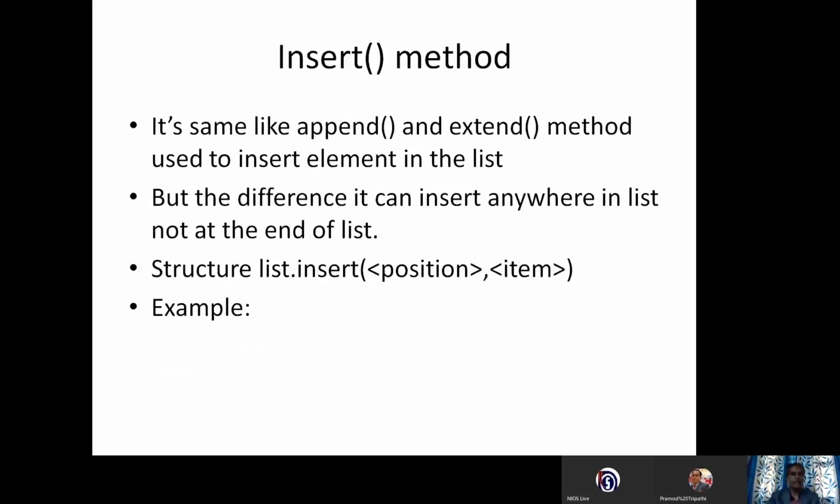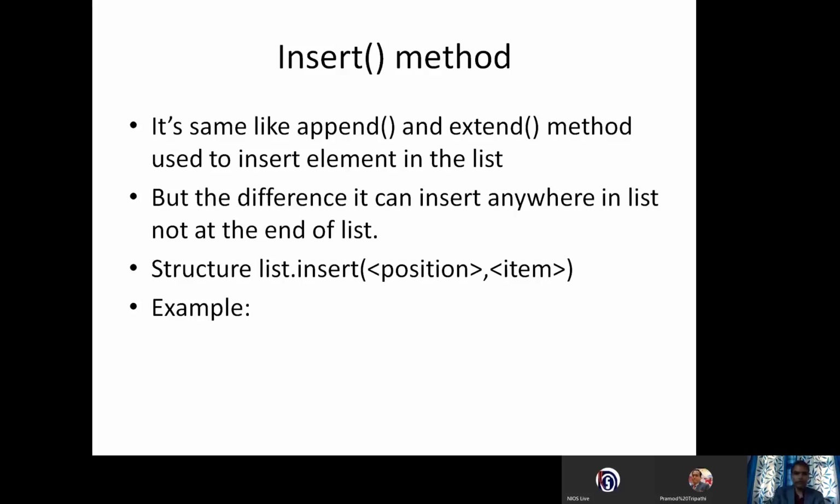When the user wants to insert data anywhere in a list, not at the end of the list, then the user can use the insert method. The structure is list.insert, the position meaning the index number, on which index you want to add the value, and then you put the new value, and you can easily add the new value.